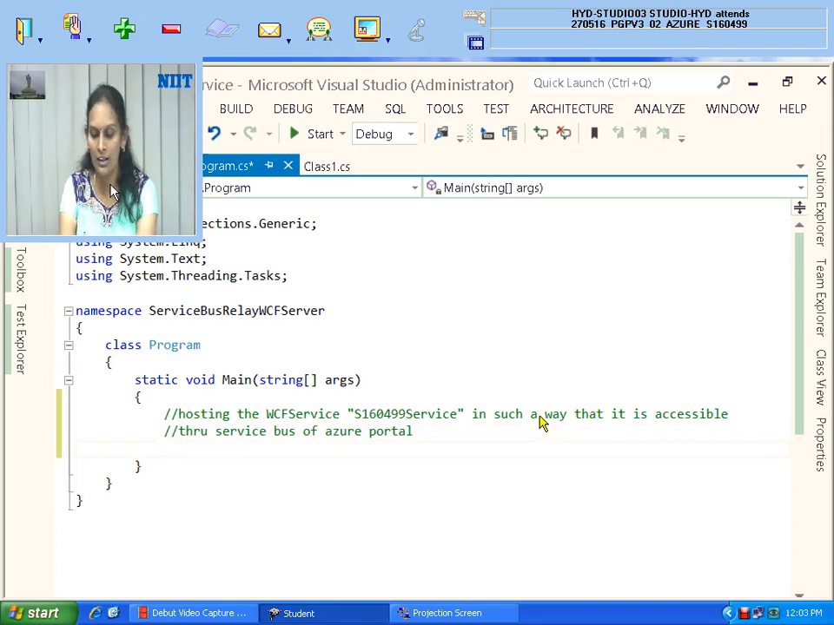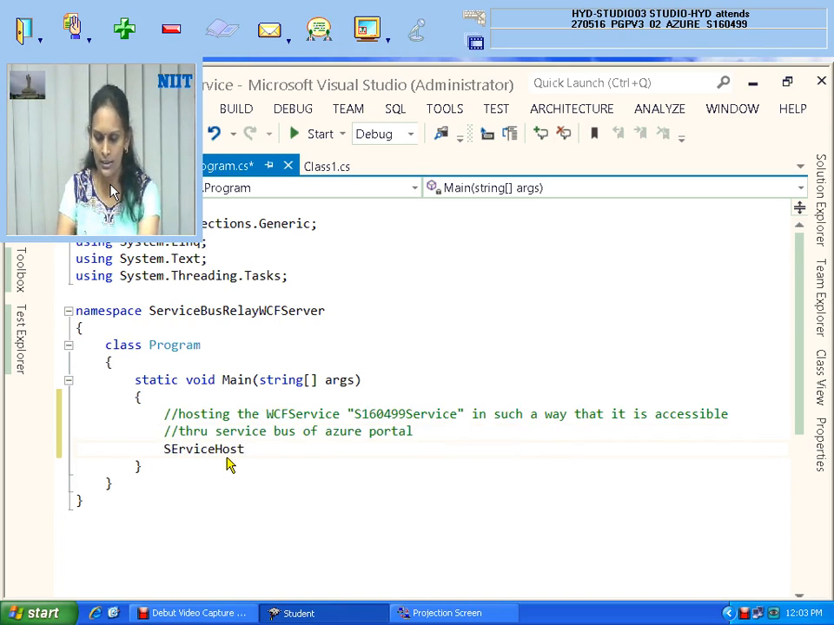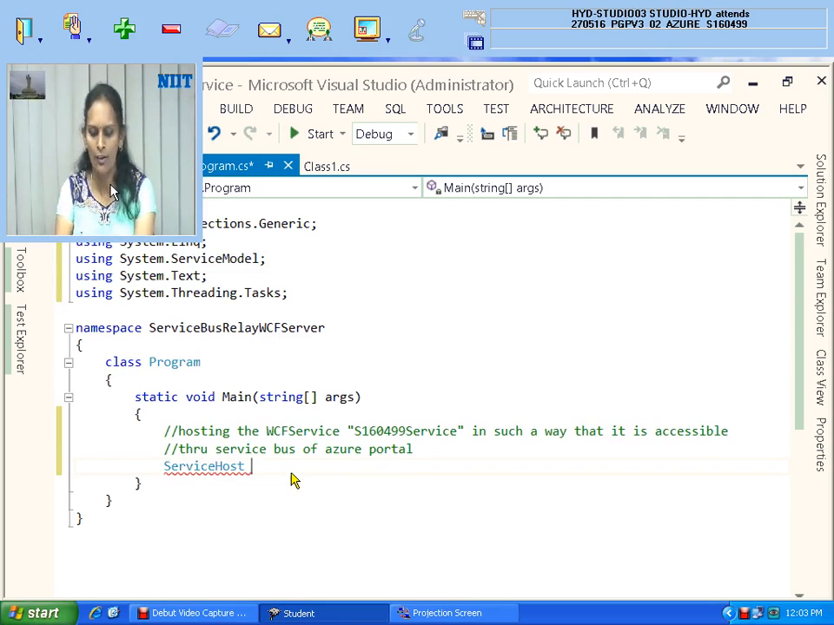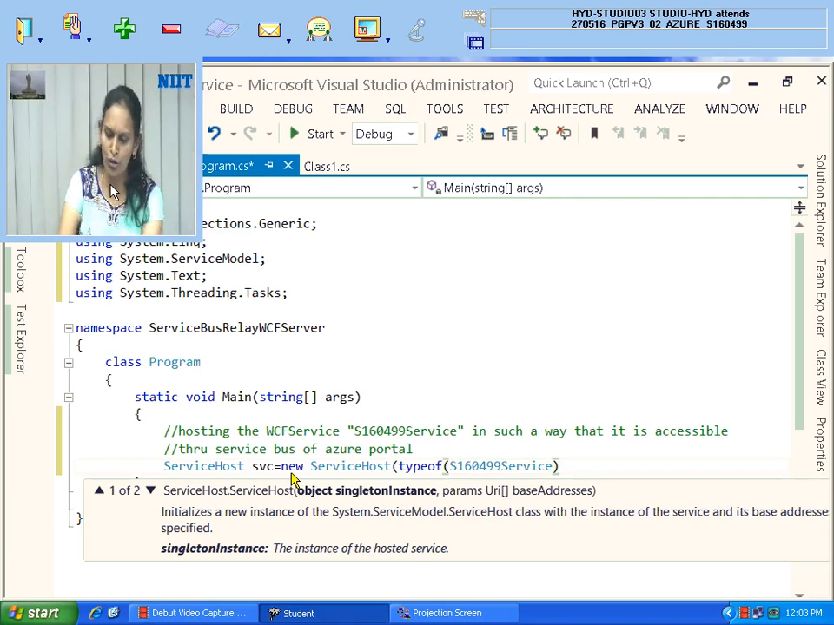First work is what? ServiceHost, there will be one class, each in lowercase. If it is not coming, don't get confused. The relevant namespace is Control.System.ServiceModel. Okay, now svc is my service, new ServiceHost, in the bracket typeof. Last class code you please recall. I have given the service name. What is my service class name? S160. This is my service, and I close the bracket.